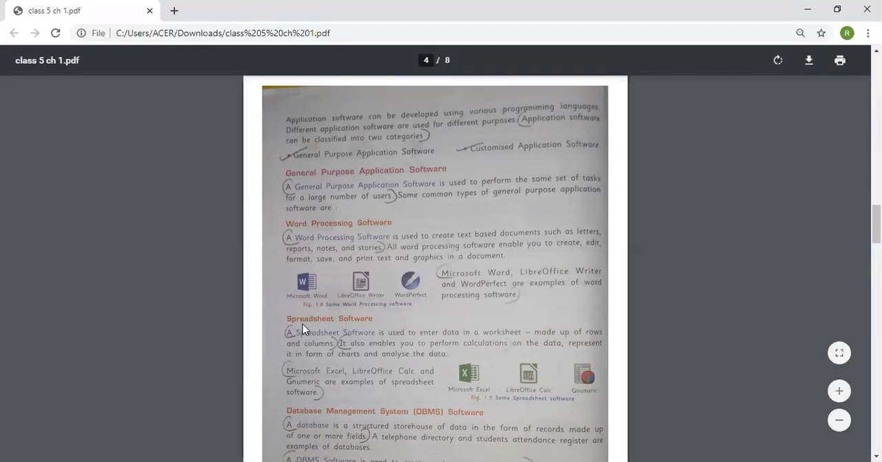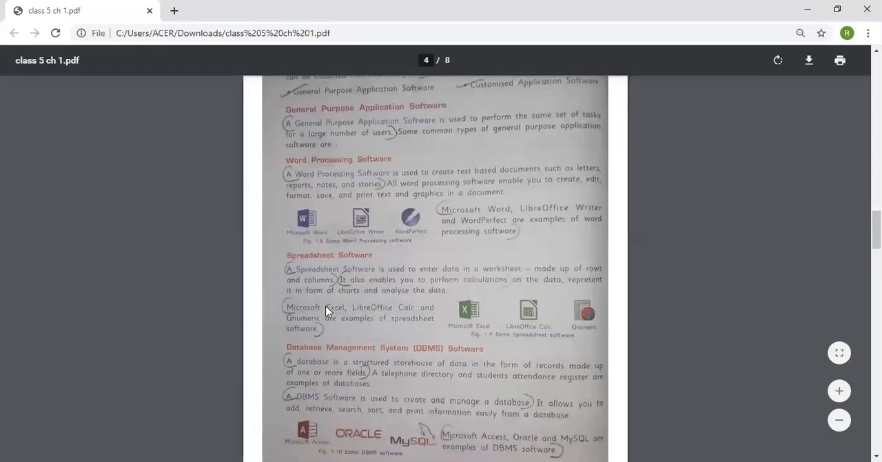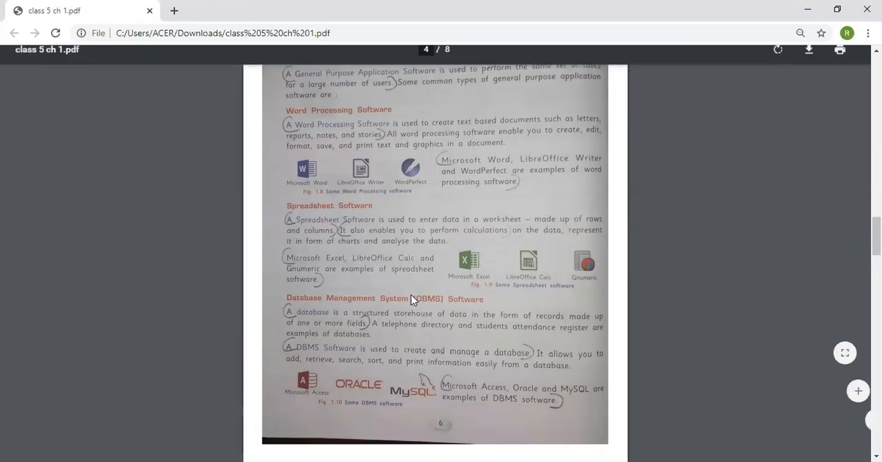Next topic is your spreadsheet software. A spreadsheet software is used to enter data in a worksheet made up of rows and columns. It also enables you to perform calculations on the data, represent it in the form of charts, and analyze the data. Microsoft Excel, LibreOffice Calc, and Gnumeric are examples of spreadsheet software.